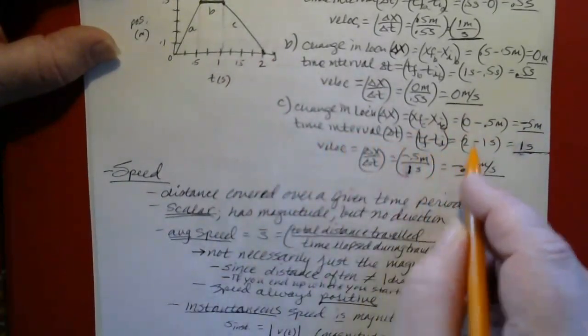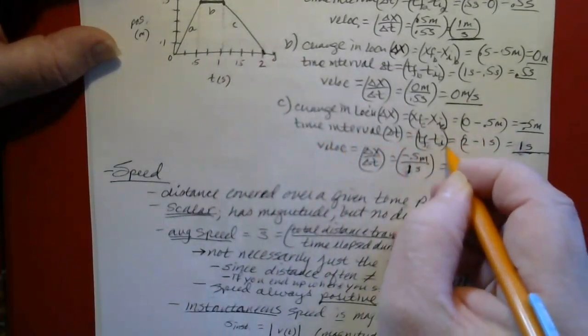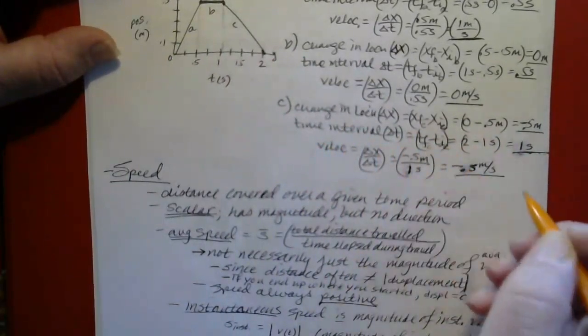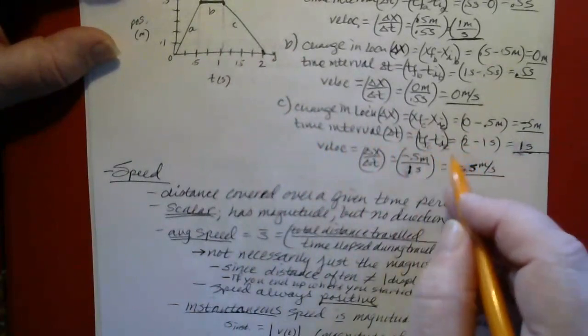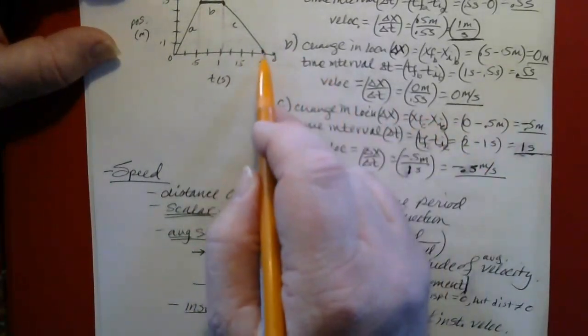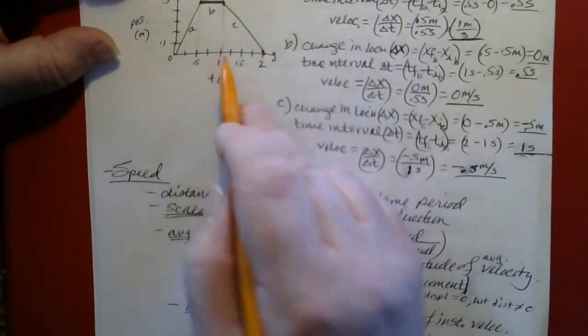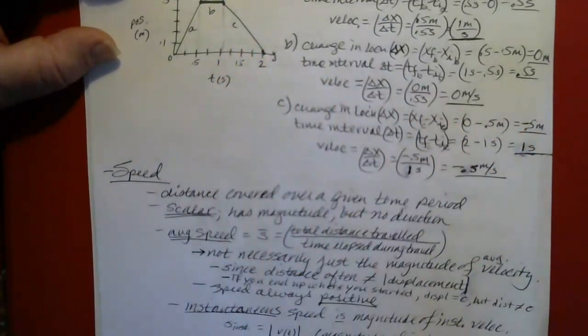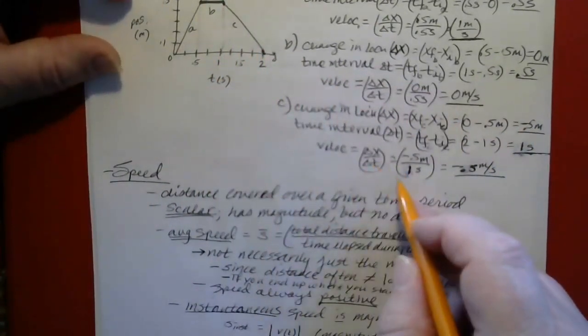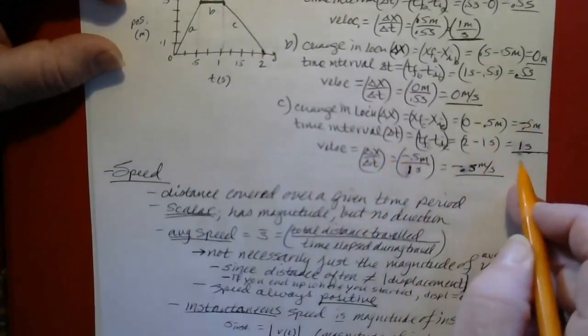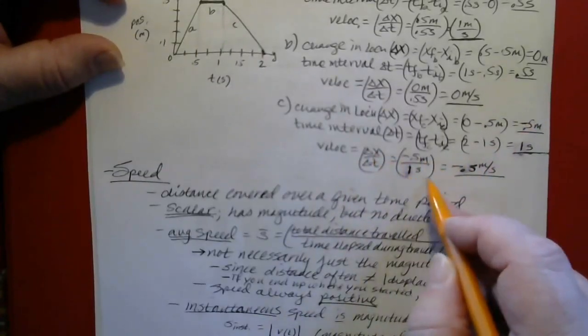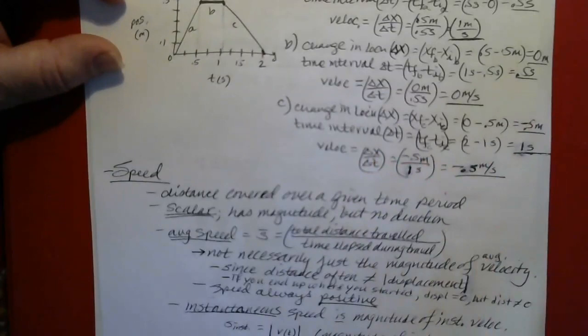The time interval would be the final time for segment C minus the initial time for segment C, which is 2 seconds minus 1 second, or 1 second. So the velocity would be delta x over delta t, or -0.5 meters over 1 second, or -0.5 meters per second.